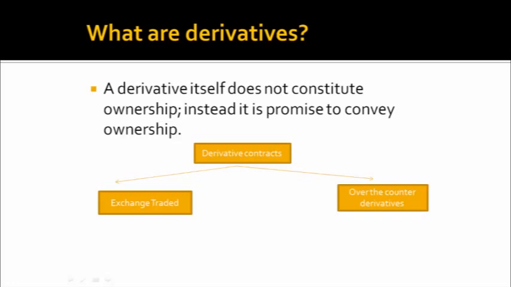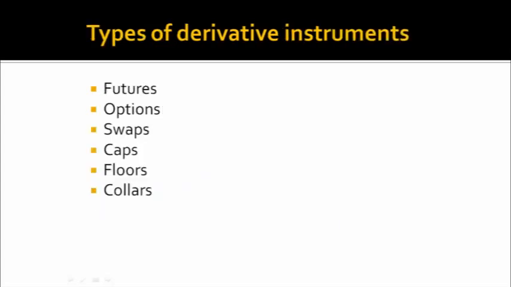Now there are various types of derivative instruments in both the markets. Some are traded on the exchange and some are traded on the over-the-counter market. The different types of derivative instruments are futures, options, swaps, caps, floors and collars.